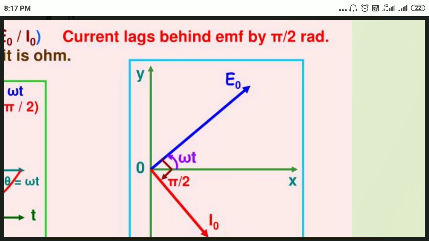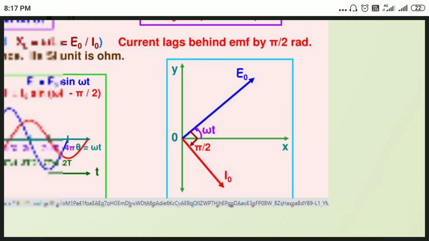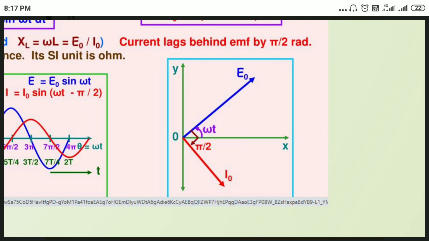That is the meaning. Now write the phasor diagram of current and voltage in an inductance coil. The blue vector, E naught, represents the EMF, and the red vector represents the current. Here the EMF is ahead by pi by 2 radian over the current, or the current lags behind the EMF by pi by 2. This is the phasor diagram.